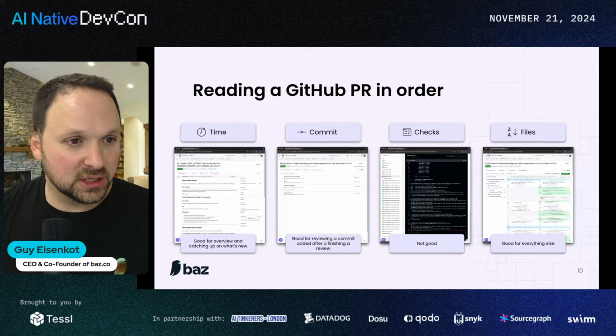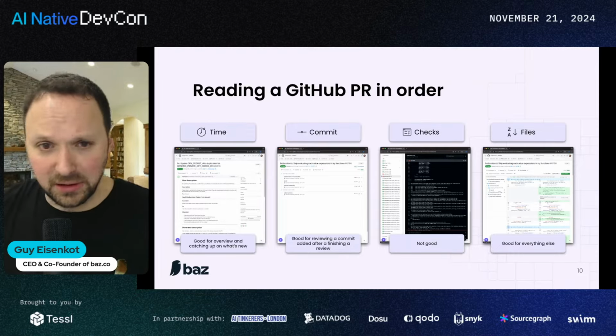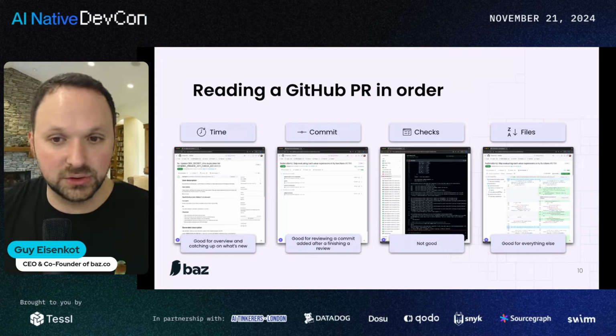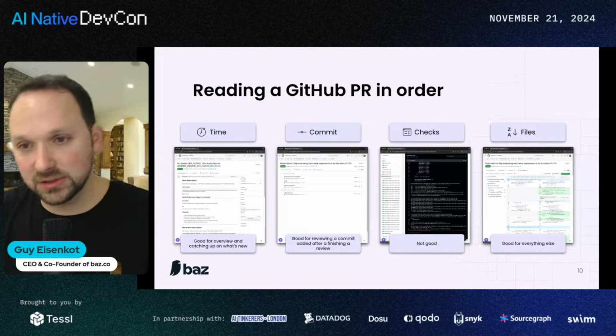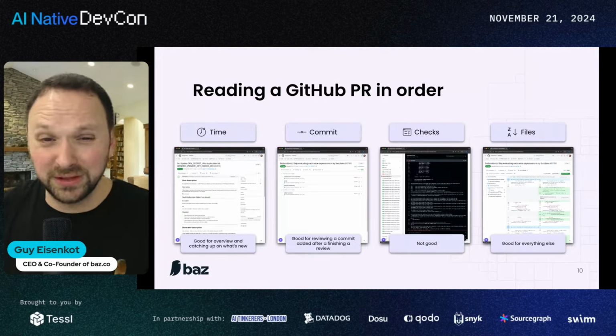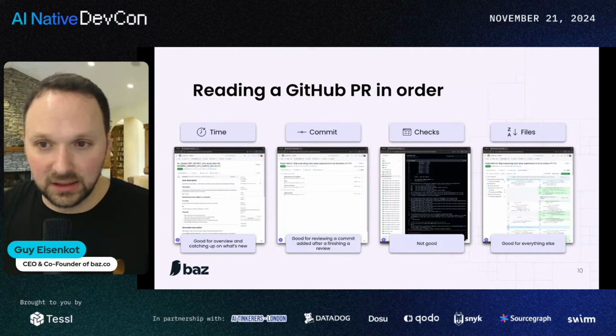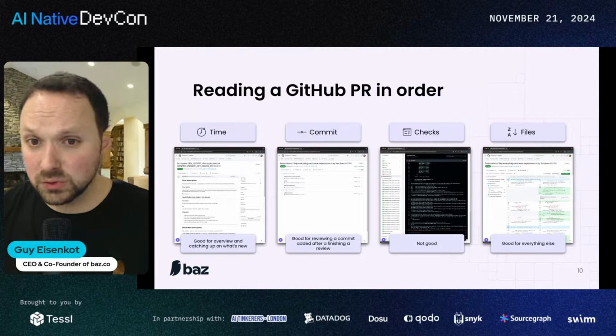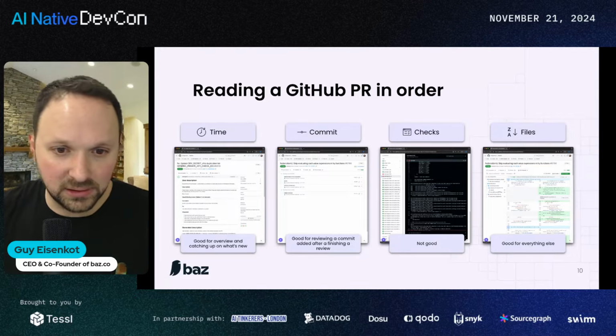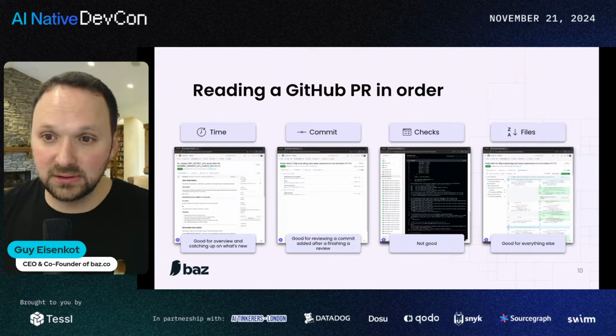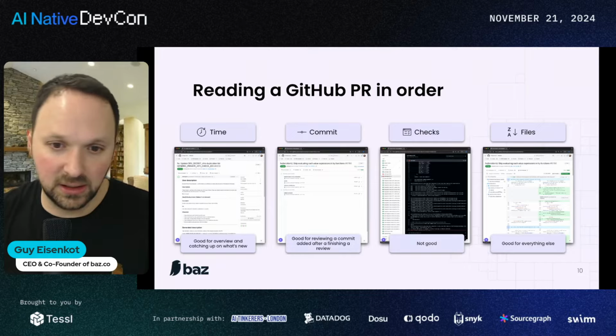I won't spend too much time on checks. Not a page that I like that much. It's where you go to see the results of your CI checks. Usually you get thrown out to a GitHub Actions tab, then you have to go back out of order. But 90% of the time, you'll spend your time in this A to Z sorted file change tab, and that's where most of us spend our time. That's where we look at code changes. Again, a subset based on a Git diff, and that's how we try to make sense of it.